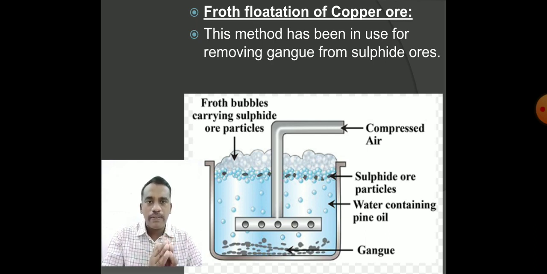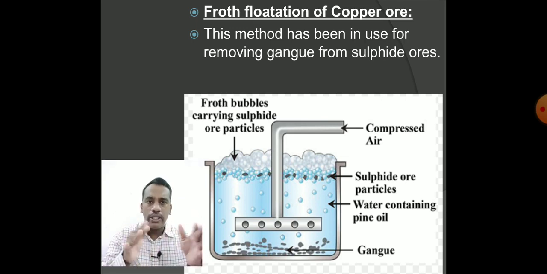Its property is to make the ore particles not be wetted by water, but to be wetted by the oils. The pine oil will wet the ore particles, and that will keep the ore particles from mixing with water. In a simple way, we can also say: is oil soluble in water? Did you observe water mixing with oil? No. Similarly, these pine oils are not soluble in water. They will wet the ore, and they will be floating at the top.